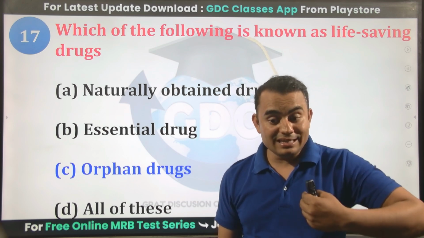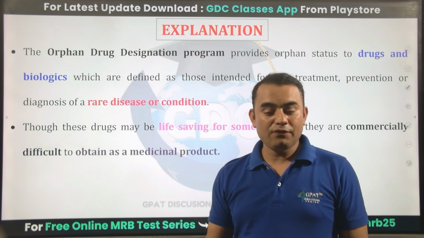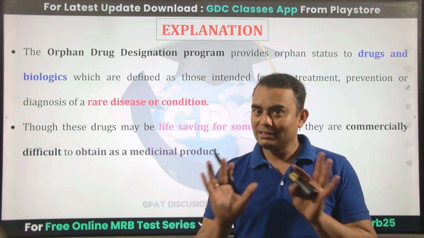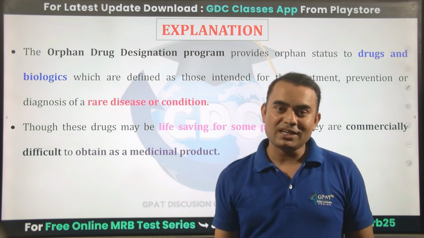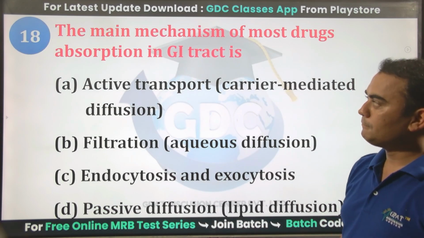So when it's needed, it's essential. It means a life-saving drug. If the drug is received, then it's okay. Otherwise, it can be a life-threatening condition. So that's why orphan drug is also called a life-saving drug.